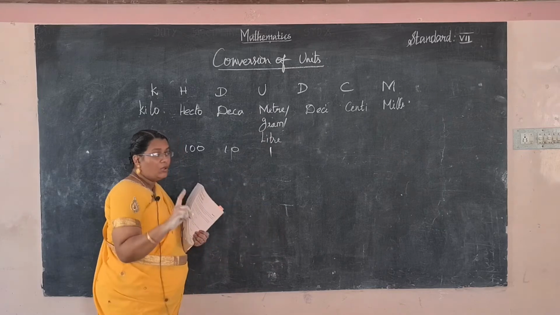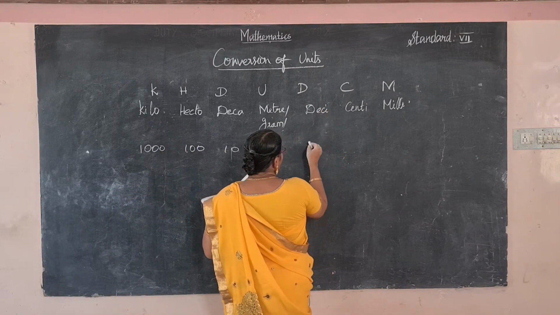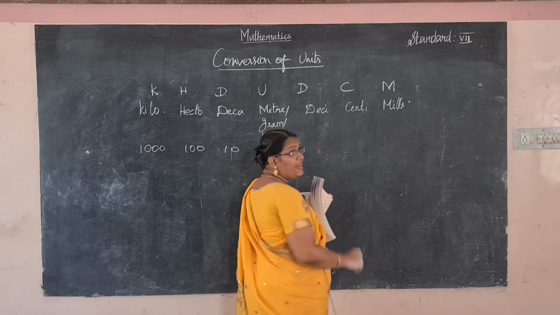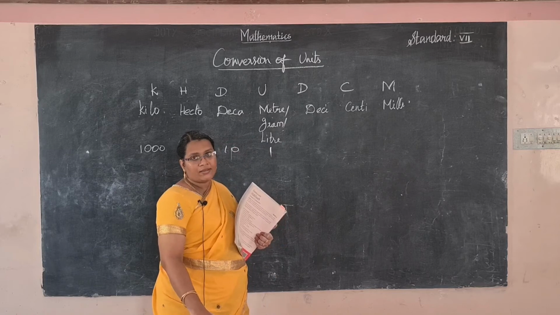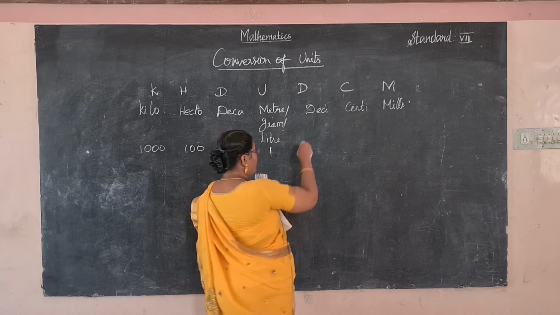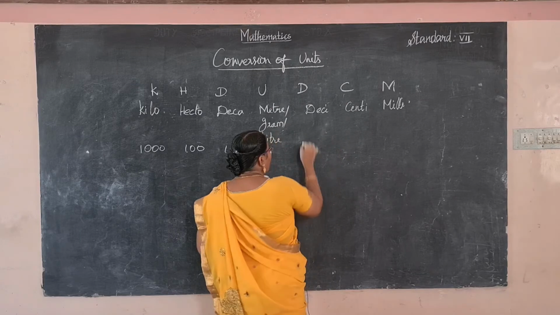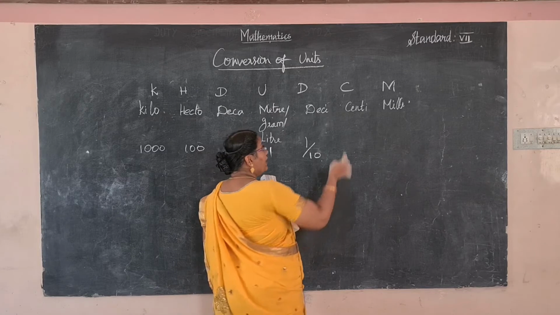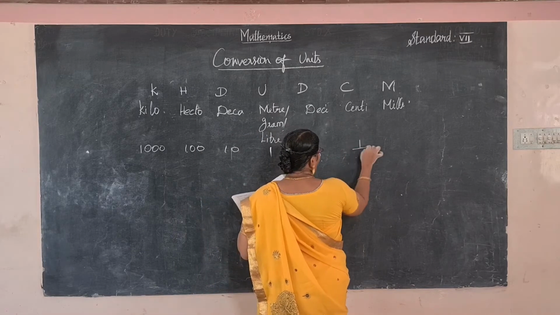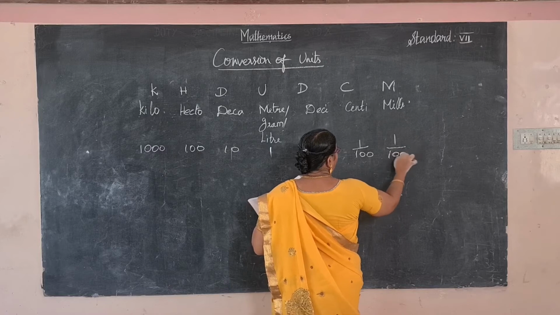The unit place is 1. Deci is tenth, like after the decimal point: tenth, hundredth, thousandth. Tenth means 1 by 10, centi means 1 by 100, milli means 1 by 1000.